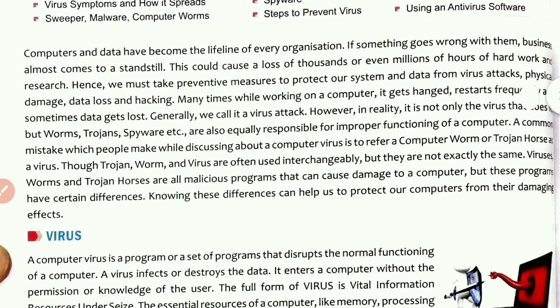Children, many times while working on a computer, it gets hanged, restarts frequently, and sometimes data gets lost. Generally, we call it a virus attack. However, in reality, it is not only the virus that does it, but worms, trojans, spyware, etc., are also equally responsible for improper functioning of a computer.